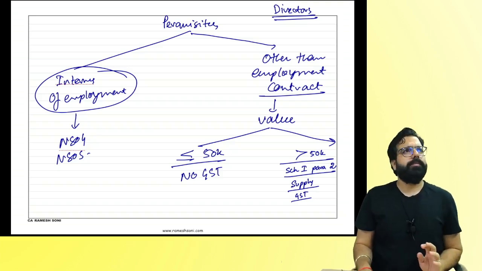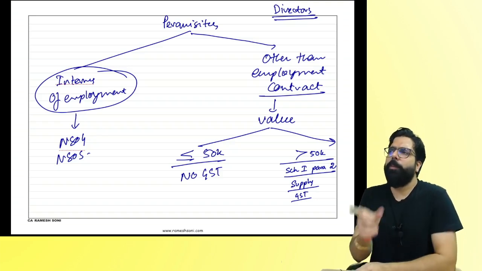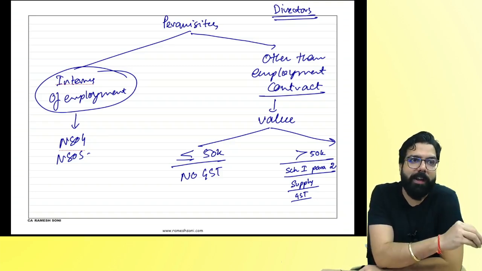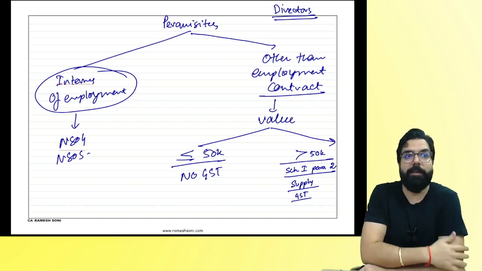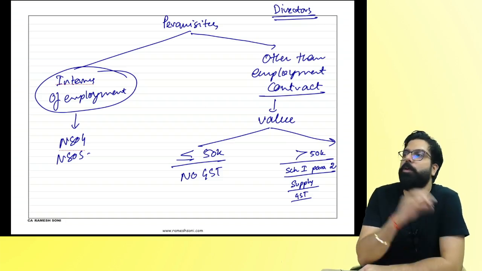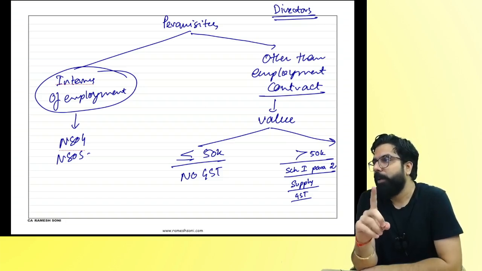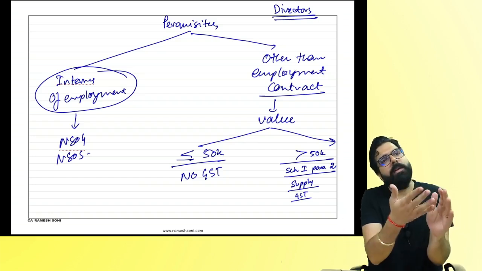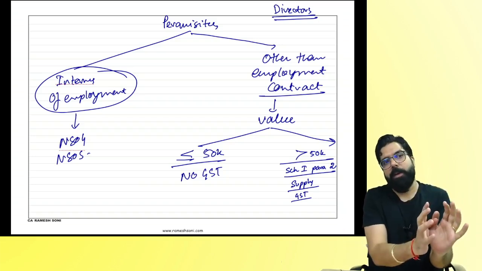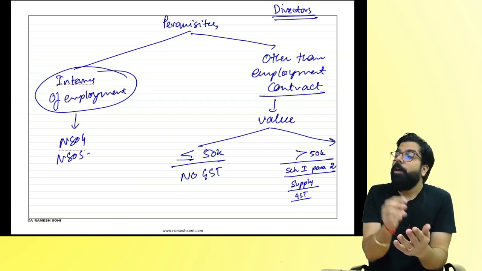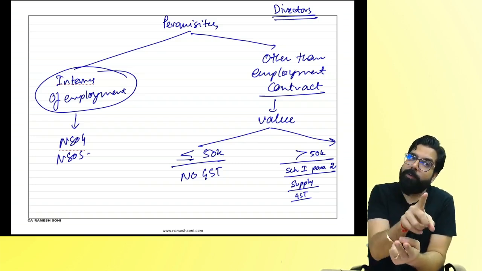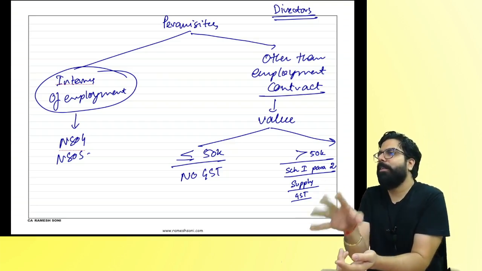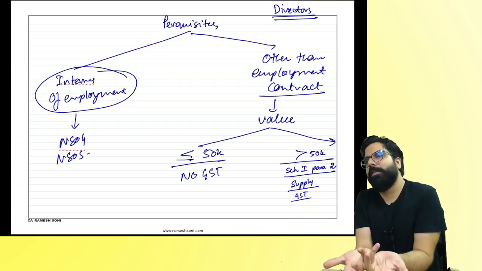One thing I want to tell you guys: if you open your ICA material, in your supply chapter, you will see there are 2-3 circulars which I have not taught you in the supply chapter. You will tell me, sir, you did not teach them. Baba, don't worry about it. The right time is there. The ICA material is written from the point of view of what should be in which chapter. My material and my teaching is from the point of view of when you will understand. I can't write something in the supply chapter when you will not understand it.